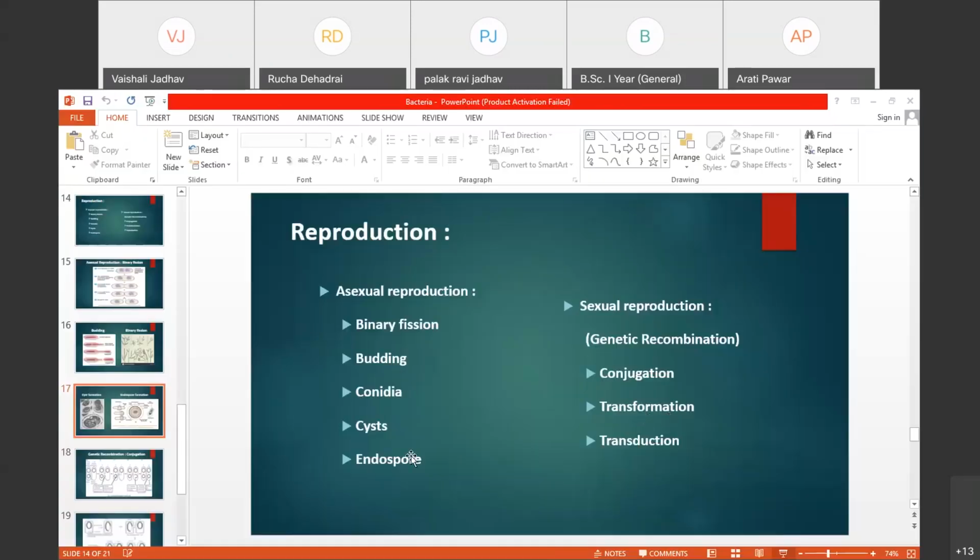That's why some scientists believe it is a process of perennation and not a process of reproduction.